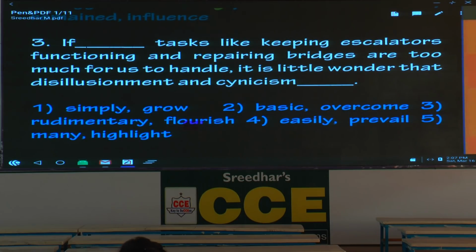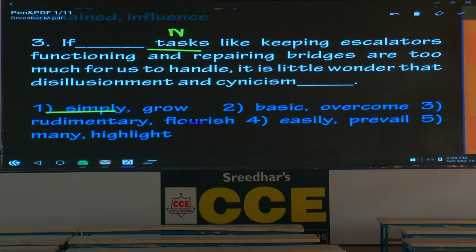Now, if simply tasks, which part of speech are you supposed to use? Adjective. First you underline the word tasks and write noun. Before that you have to use an adjective. Simply is not correct. What is the word? Simple tasks. So reject. Basic tasks. That is right. But what is the second word?